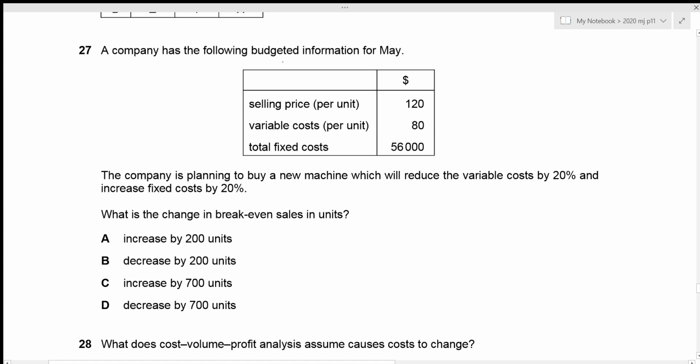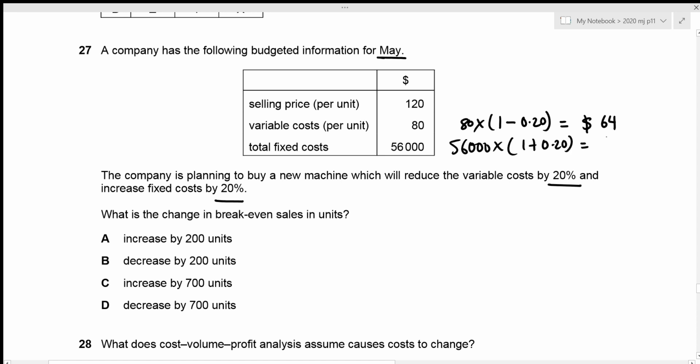A company has the following budgeted information for the month. We are given the selling price per unit, variable cost per unit, and total fixed cost. The company is planning to buy a new machine which will reduce the variable cost by 20%. Let's reduce it. So that's 80 times 1. Since we are reducing it, that's a negative 20%, which can be written down as 0.20. And this gives the new variable cost to be 64. Then we also increase the fixed cost by 20%. So let's increase it. That's 56,000 times 1 plus 20%, which results in the value of 67,200. This is the new fixed cost.